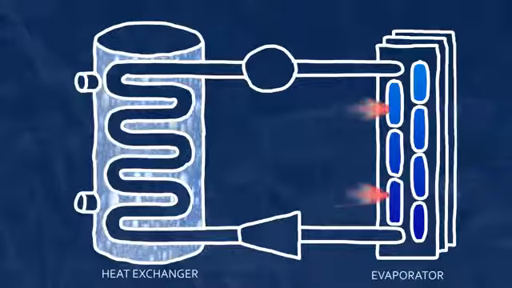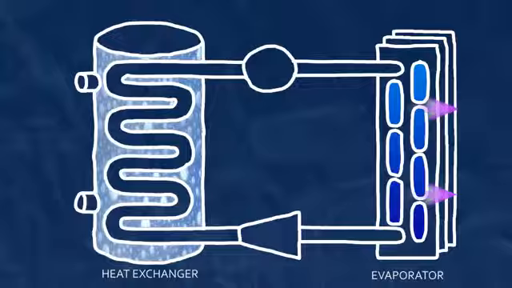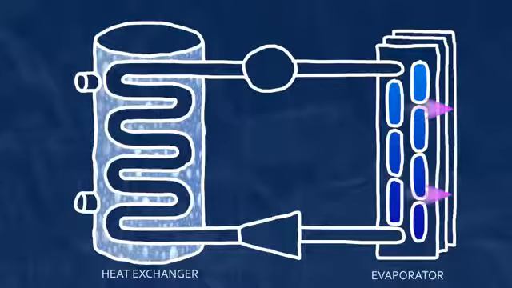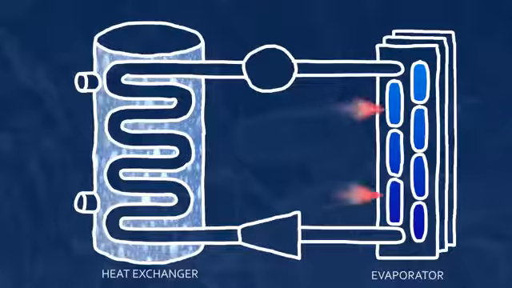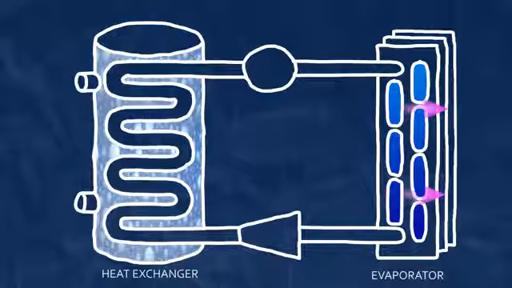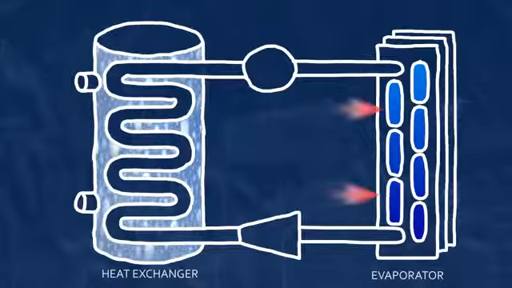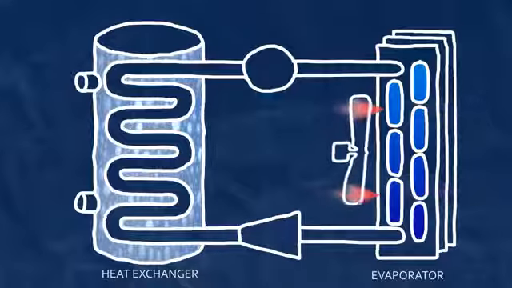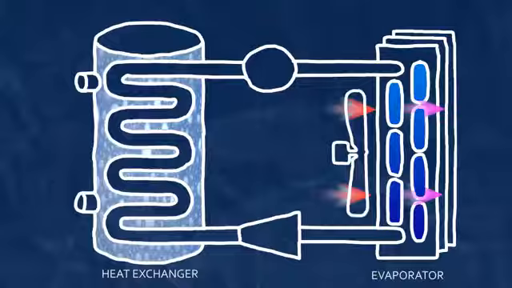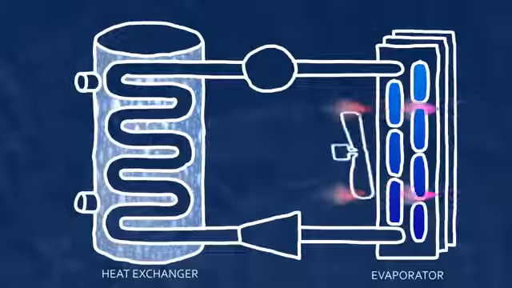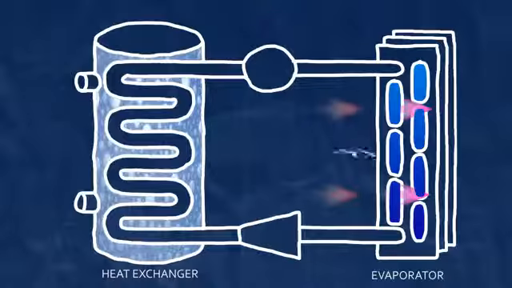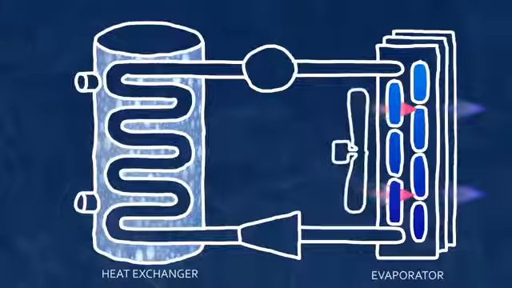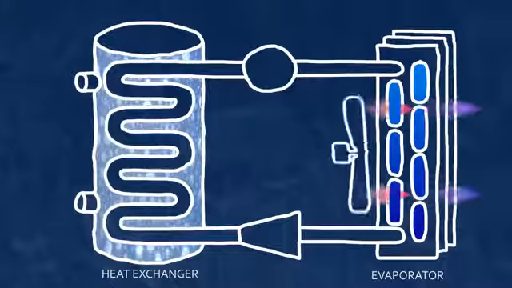To facilitate the heat transfer, the tubes are connected to an evaporator, a heat exchanger much like a car radiator, with many fins designed to increase the absorption of heat from the warm air into the cold refrigerant. A fan amplifies the absorption by increasing the flow of room air over the evaporator. The heat added to the refrigerant causes its temperature to rise and the fluid to become a warm, low-pressure vapor.